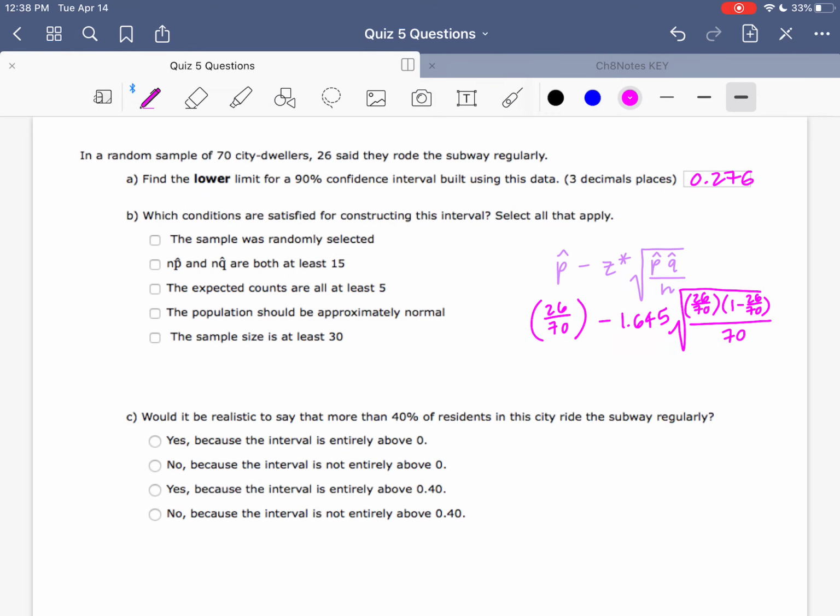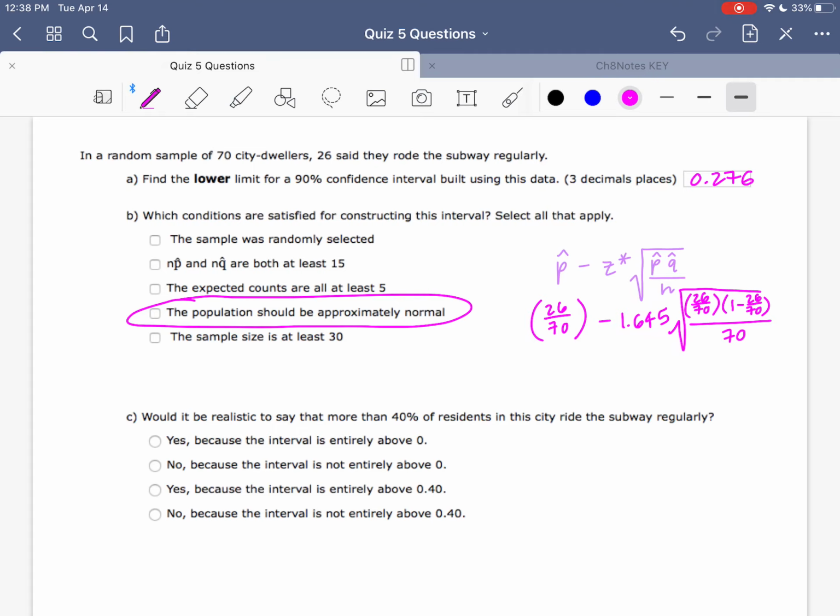Part B, so I know that this is probably our least favorite type of question. What conditions are satisfied for constructing this interval? What I noticed on the few emails I did receive and on the few quizzes I did check was a lot of students chose this answer here. The population should be approximately normal. So we have to be really, really careful here.